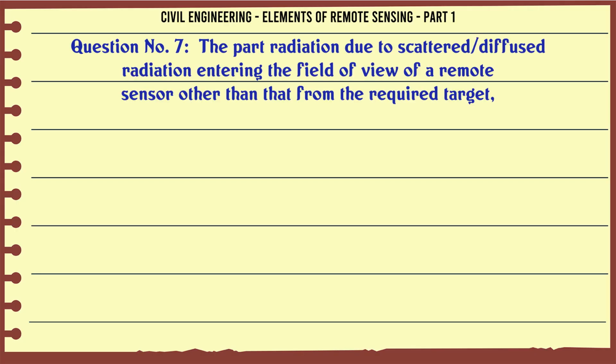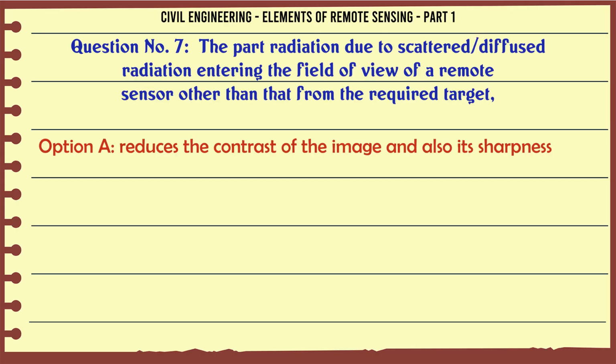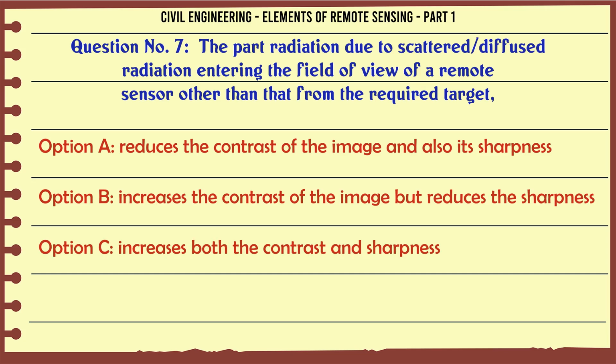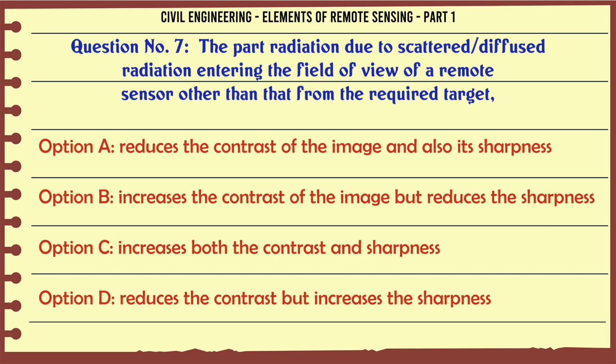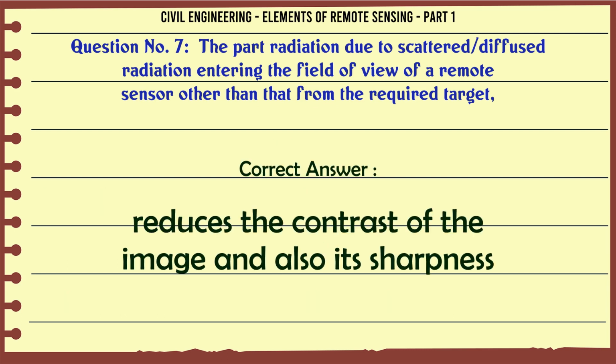The part of radiation due to scattered diffused radiation entering the field of view of a remote sensor other than that from the required target A. Reduces the contrast of the image and also its sharpness. B. Increases the contrast of the image but reduces the sharpness. C. Increases both the contrast and sharpness. D. Reduces the contrast but increases the sharpness. The correct answer is reduces the contrast of the image and also its sharpness.